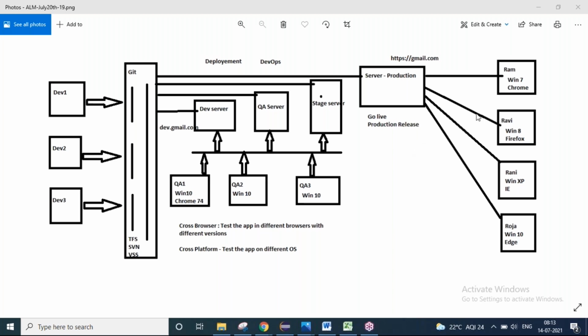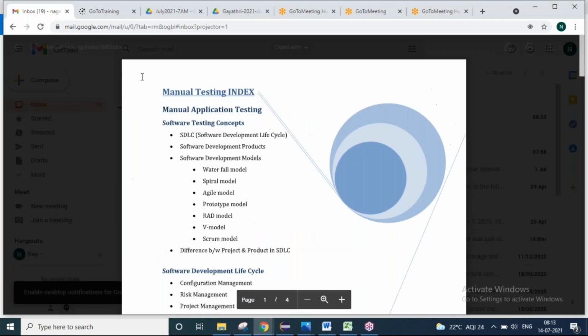First, if you see the right side of my diagram, I mentioned Ram, Ravi, Rani, Roja. Who are they? They are the real customers of gmail.com. Just like me, I am also a real customer of the gmail.com application.